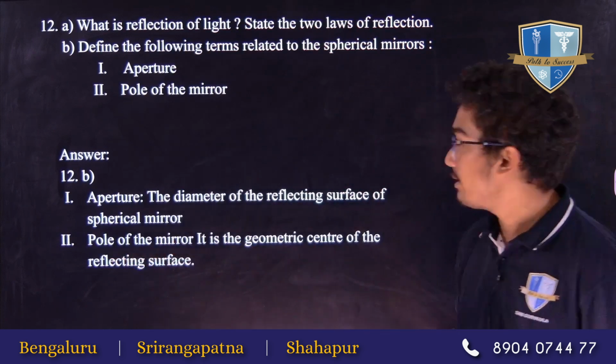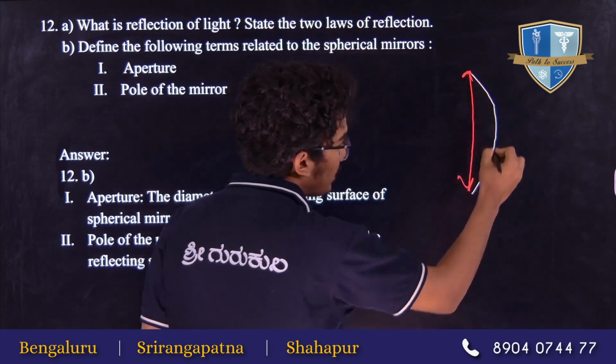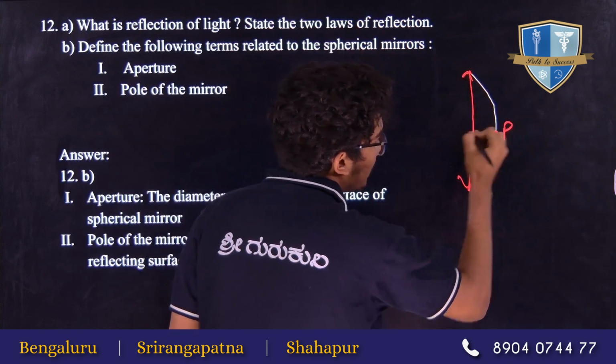And the second term is the pole of the mirror. It is the geometrical center of the mirror. So if this is the mirror, its center will be somewhere here. So this will be our pole.